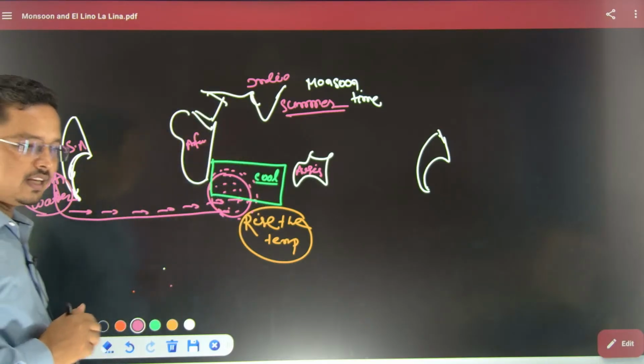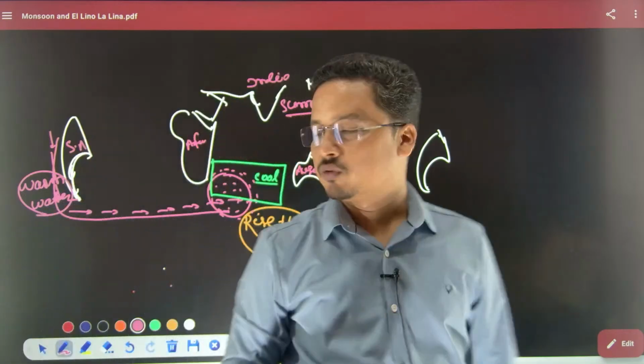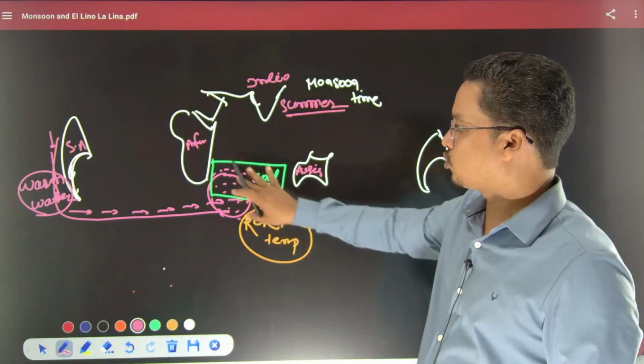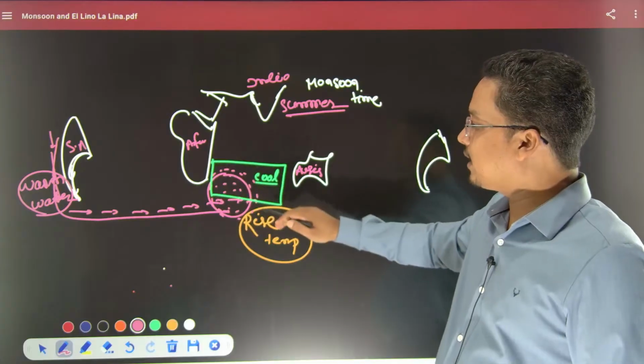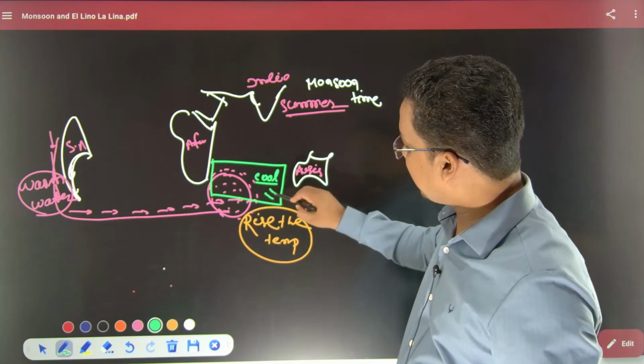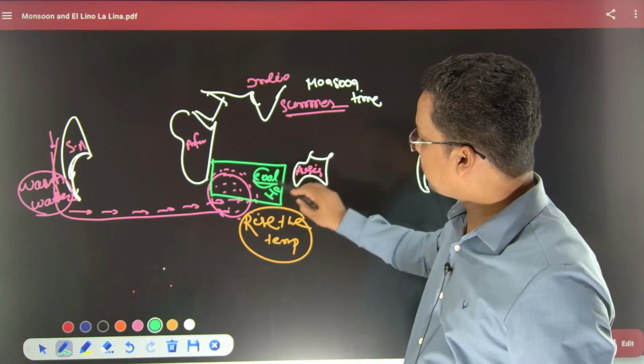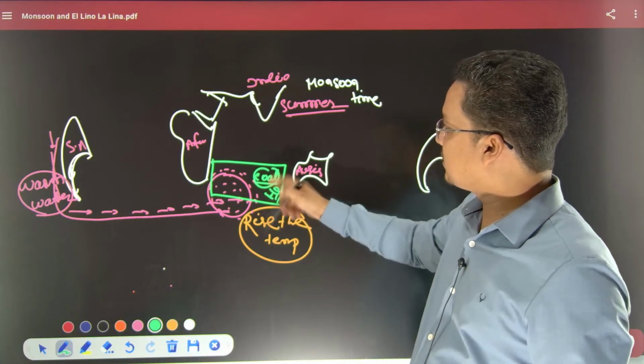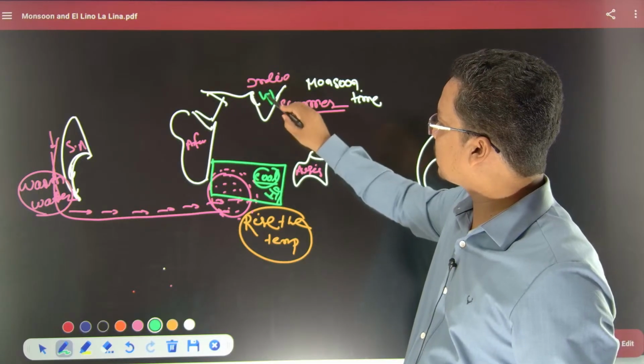That is not a good sign for the Indian monsoon. Why? Because we need a cool southern Indian Ocean. Why? Because if the surface will be cool then it will have high pressure. This region is having low pressure.